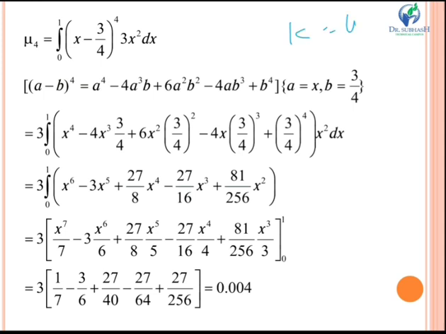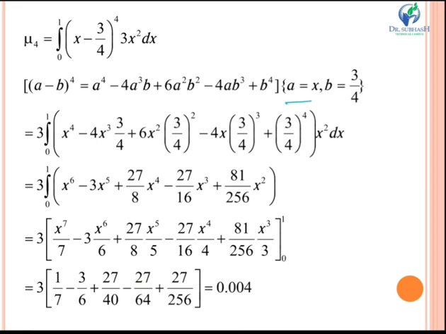On putting k equal to 4, you get the integral from 0 to 1 of (x minus 3 by 4) raised to 4 into 3x square dx. Now here we need the formula of (a minus b) raised to 4. The formula is a raised to 4 minus 4a cube b plus 6a square b square minus 4ab cube plus b raised to 4.